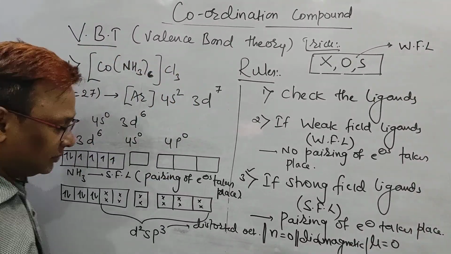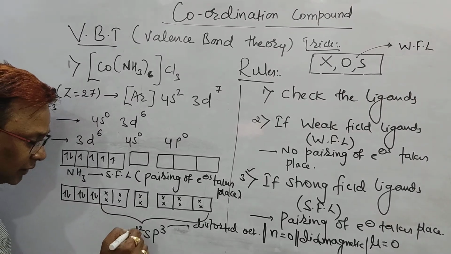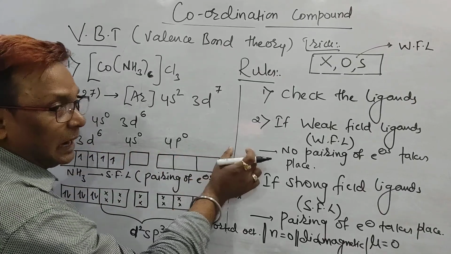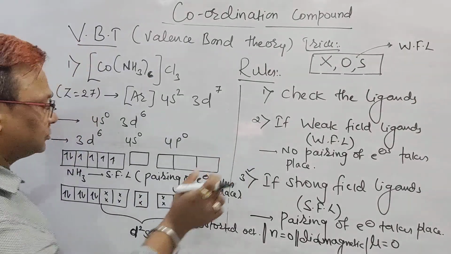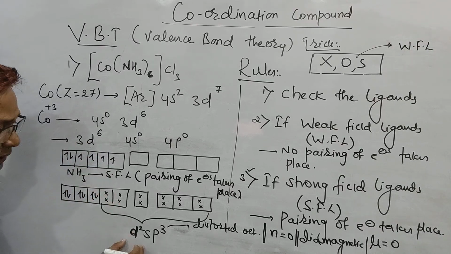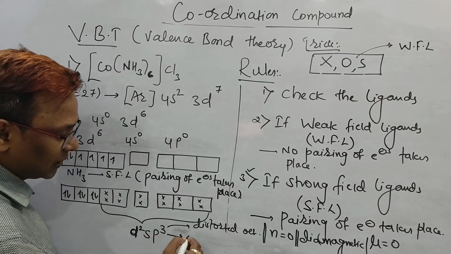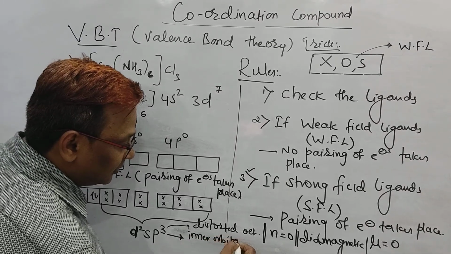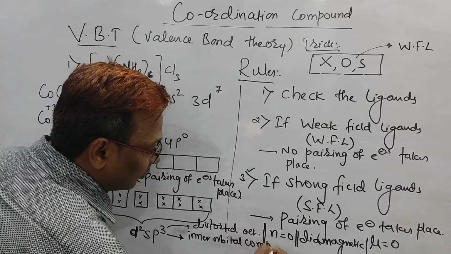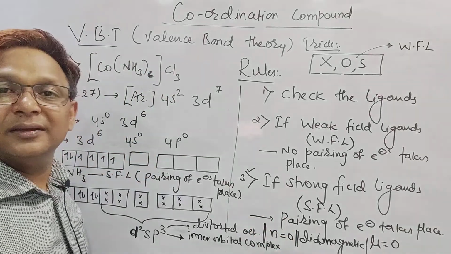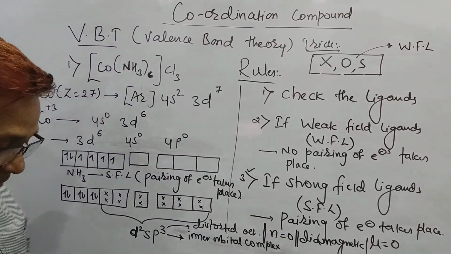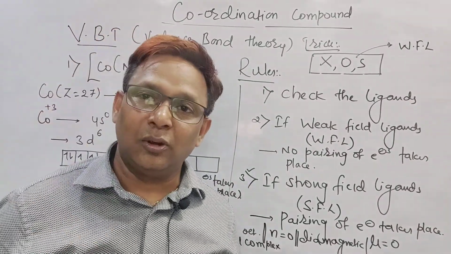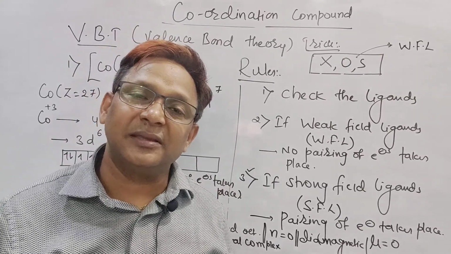One more point I will ask you: which d orbital is involved in the hybridization? 3d is the inner orbital and 4d is the outer orbital. So 3d, the inner orbital, is involved, and this complex is also called an inner orbital complex. Called what, beta? Inner orbital complex. Right? This is the part given in our NCERT to find the hybridization of the central metal atom in any complex compound. Please take a screenshot, beta.